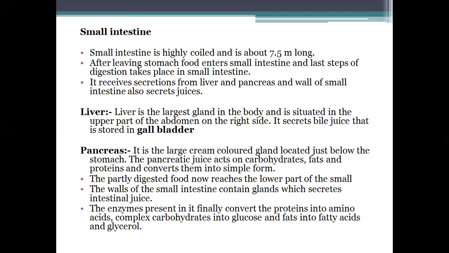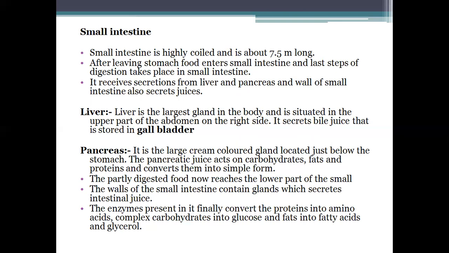The liver is the largest gland in the body. It is situated in the upper part of the abdomen on the right side. It secretes bile juice that is stored in the gallbladder. The pancreas is a cream-colored gland located just below the stomach. The pancreatic juice acts on carbohydrates, fats, and proteins and converts them into simple form.